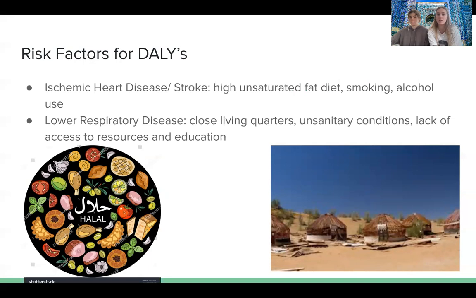Depicted at the bottom is yurts, which is another living style where they travel through the desert and bring their houses with them and put whole families, like up to 10 to 15 people, in here. So they don't have access to resources when they're living in the desert like this. And it's unsanitary conditions, and again, close living quarters, which all contribute to the prevalence of respiratory diseases.